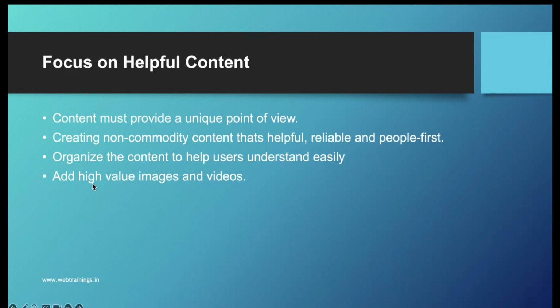And a very important point: add high-value images and videos. Many times you read blog articles which have only text. If you read articles from HubSpot, Adobe and other big brands, you will notice many of the blogs include relevant flowcharts, graphs, or an insight in the form of an image, and even sometimes a video to explain a complex concept. This is very helpful for AEO optimization, where you can add high-value images and videos. Content should be very clear and precise, and then it will really help in AEO optimization.